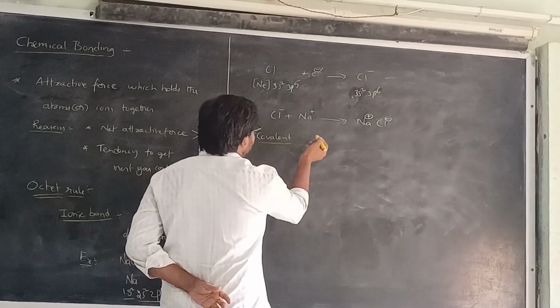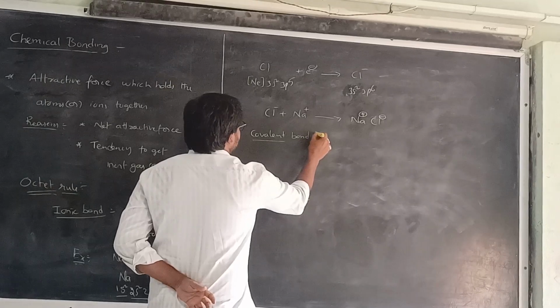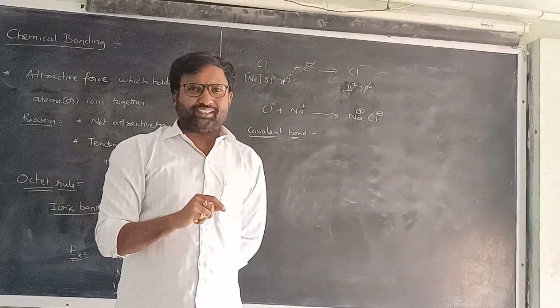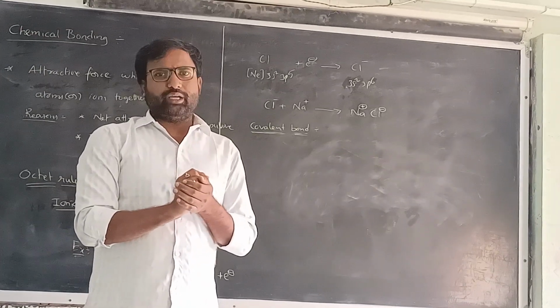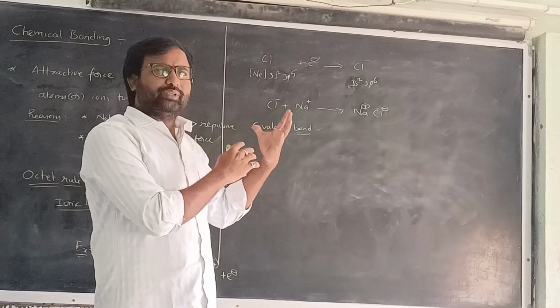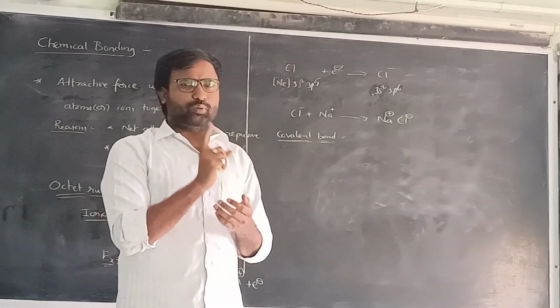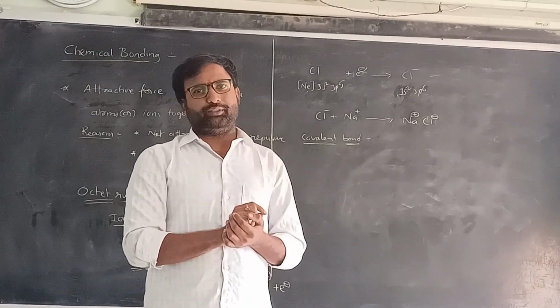First of all, the definition of the covalent bond: mutual sharing of electrons between atoms to form chemical bonding is called a covalent bond. The bond formed by mutual sharing of electrons is called a covalent bond.